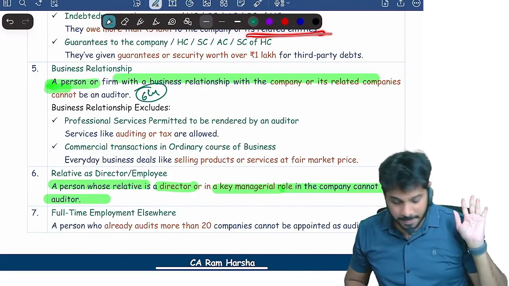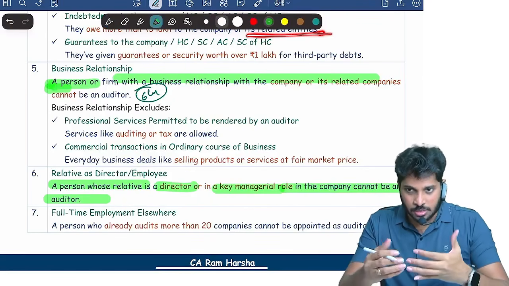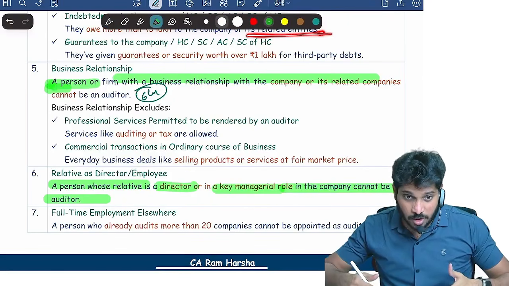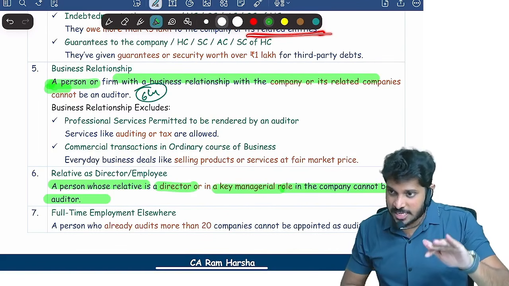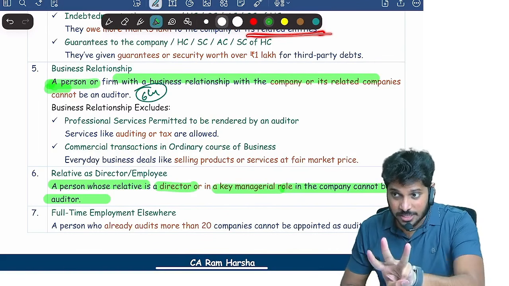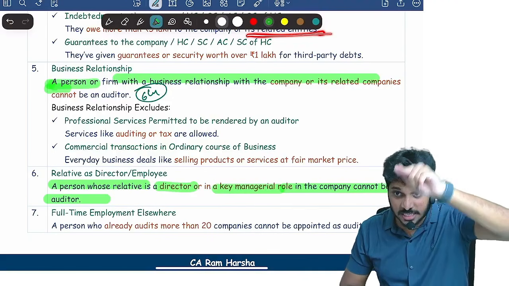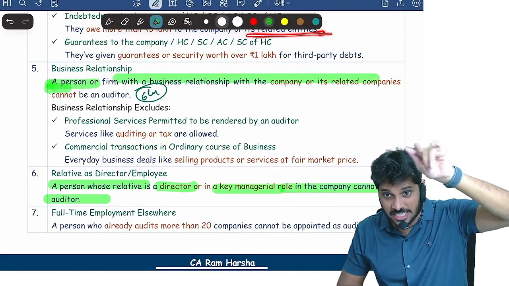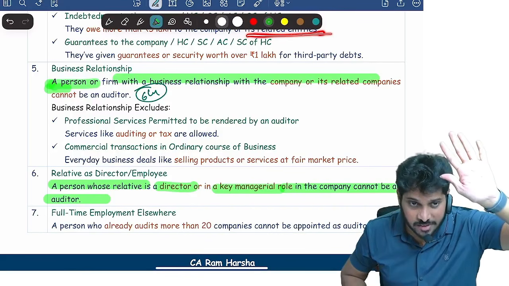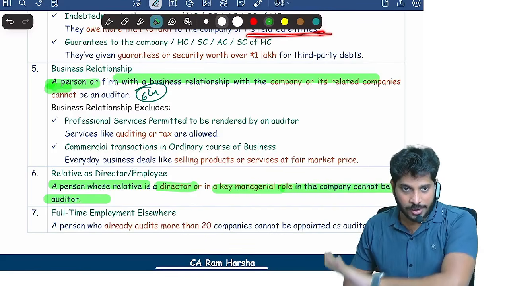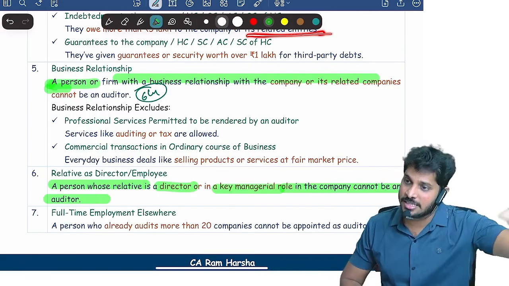Are you clear? Next, there is one more disqualification called prohibited services. There only 3 companies are covered: that company, holding and subsidiary. For business relationship, 6 companies are covered; for financial connections, 5 companies are covered. Why 5 were covered, why 6 were covered here, why 3 were covered later? I will tell the reason in the regular class.